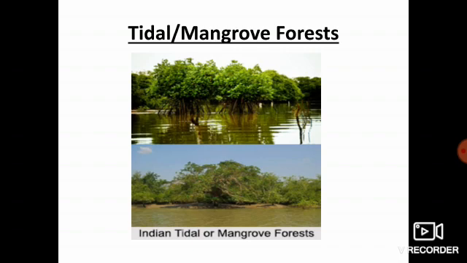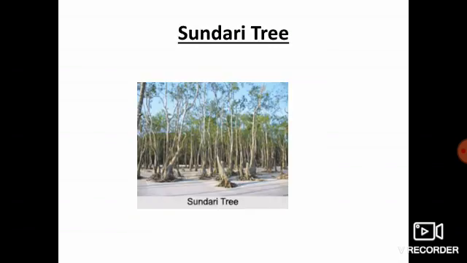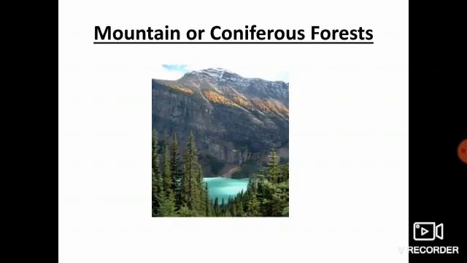So why do we call it Sundarbans? Sundarbans means Sundari trees. The name comes from the Sundari trees found in this forest. This is the image of Sundari trees. Right? Are you clear about tidal or mangrove forest? Next we are going to see about mountain or coniferous forest.